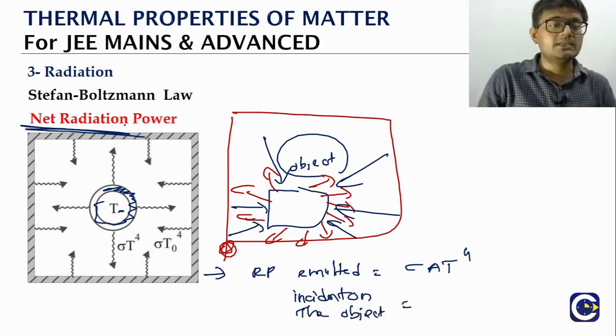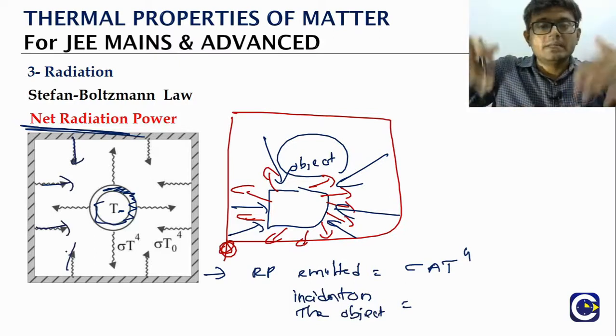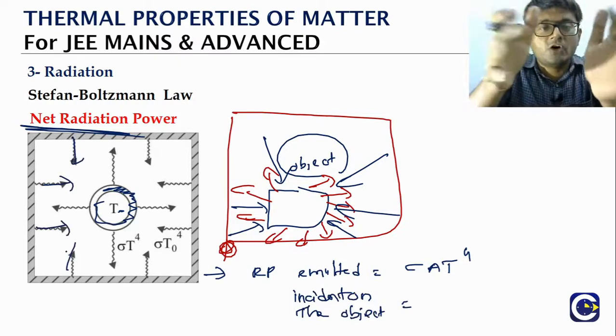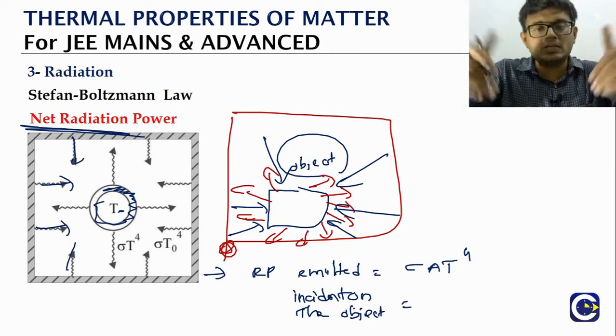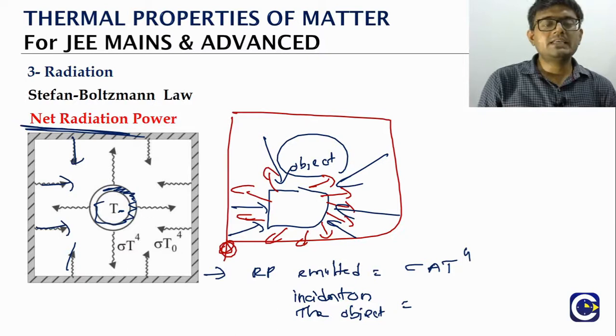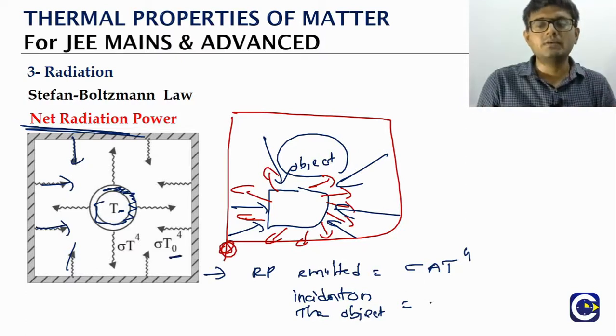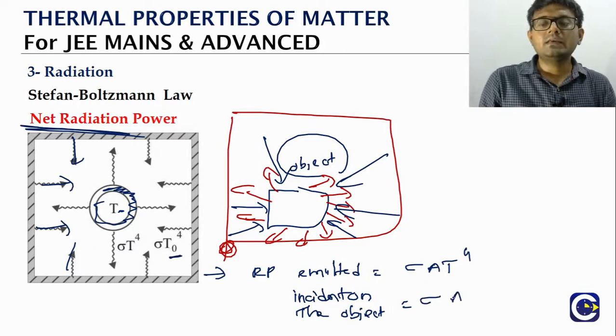The objects in the surrounding will be emitting radiation, and that radiation will be falling on the surface of the object. With area A and the surrounding at uniform temperature T naught, it will be sigma A T naught to the power 4.